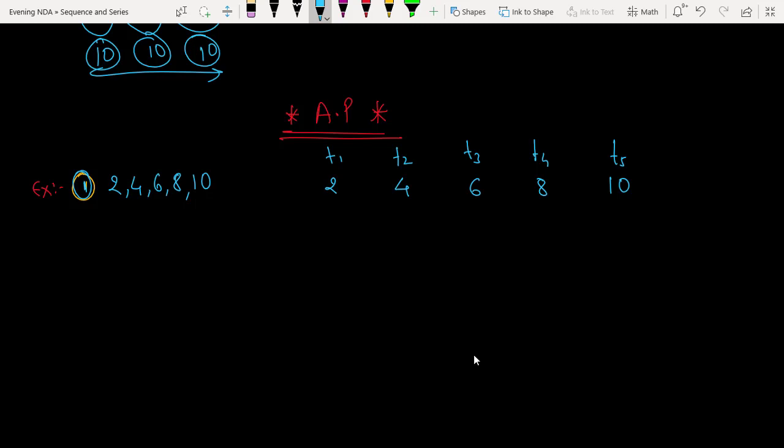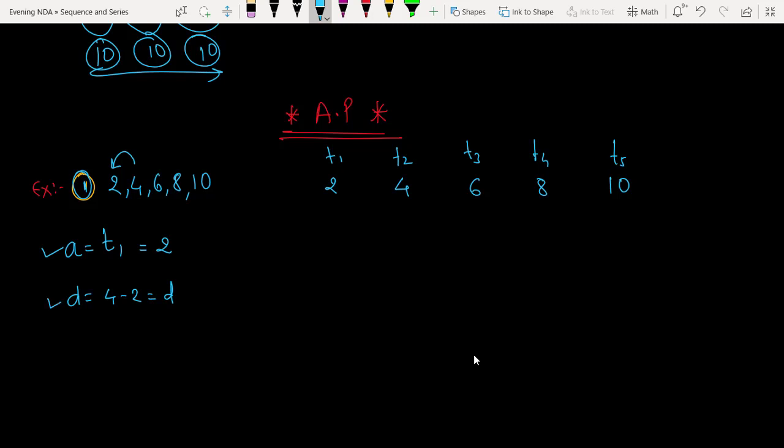Now in this progression, suppose I assume that A is the first term, which in this case means T1, which is 2. So T1 in the given AP is nothing but 2. And let's take D. What is D here? D is nothing but T2 minus T1. So 4 minus 2 is how much? It's 2.